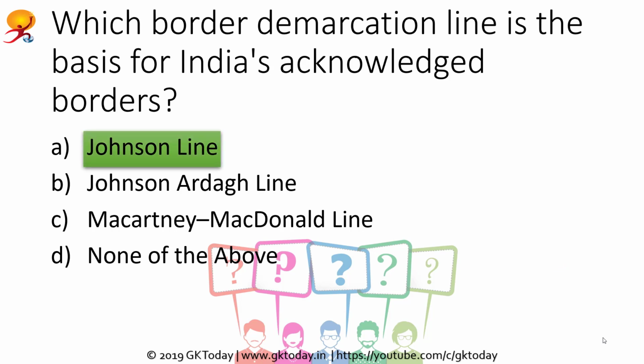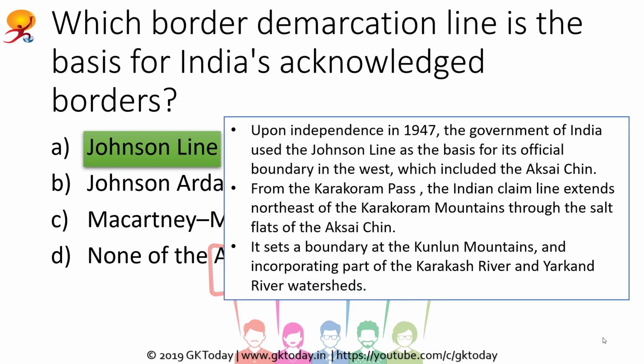And the correct answer is Johnson Line. So upon independence in 1947, the government of India used the Johnson Line as the basis for its official boundary in the west, which included the Aksai Chin. From the Karakoram Pass, which is not a disputed area at the moment, the Indian claim line extends northeast of the Karakoram Mountains through the salt flats of the Aksai Chin region, and it sets a boundary at the Kunlun Mountains, incorporating part of the Karakash River and Yurungkash River watersheds.